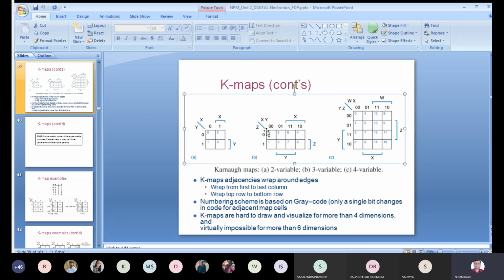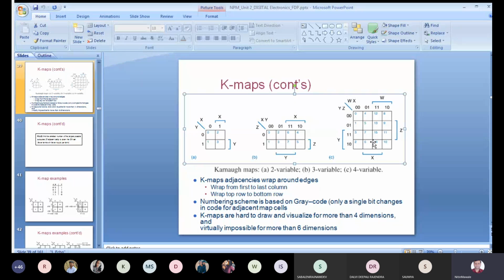And in case of a 4 variable KMap, each cell will have 4 adjacent cells. And only adjacent cells can be grouped. This is the speciality of KMap. Adjacent cells must be there, then only it can be grouped and you can reduce that variable.